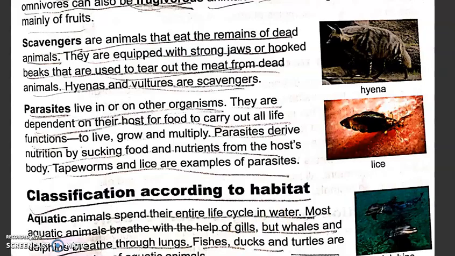And humans also have parasites known as lice. Now what lice do is, lice get stuck on the head of human beings and they try to drink the blood from the head. Do you know that even coronavirus is also a parasite? Because a virus is a parasite.